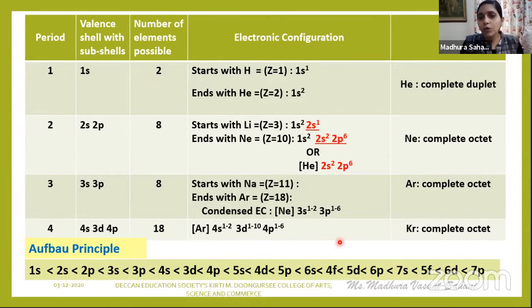So this is the way you are going to explain the electronic configuration in the case of a period. And you always have to remember that we are dealing with the EC in the periods with respect to the outermost shell, or the principal or valence shell electronic configuration.